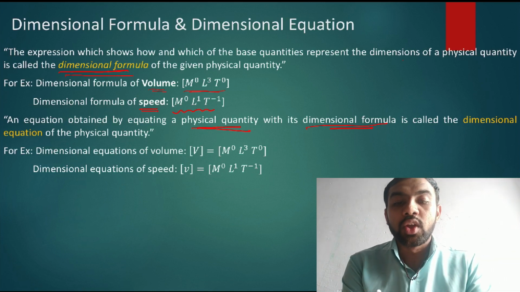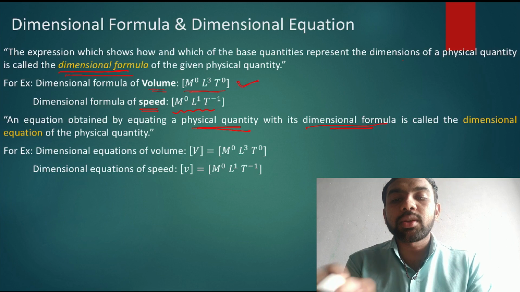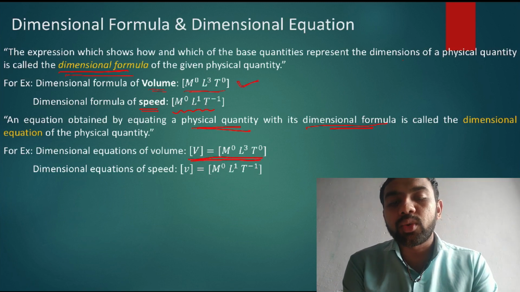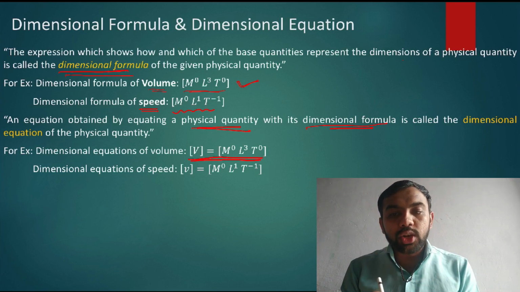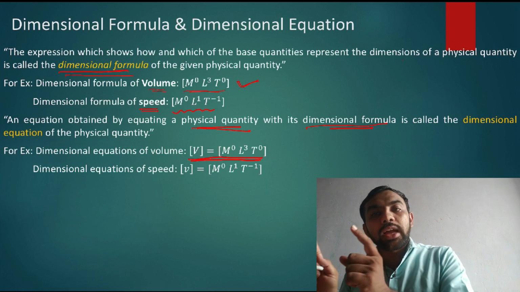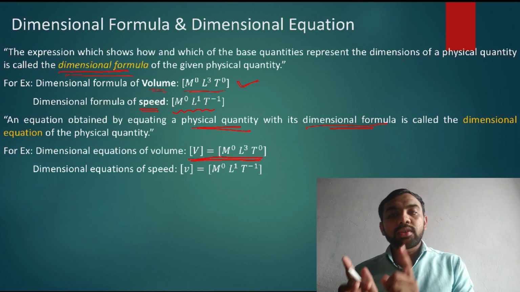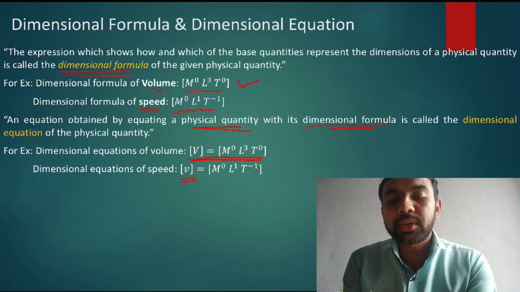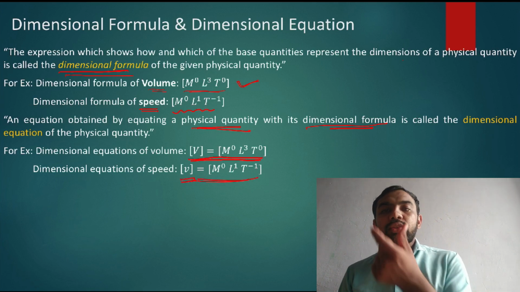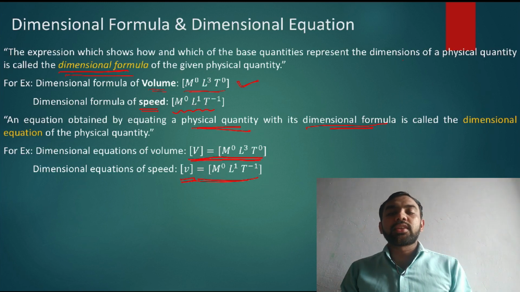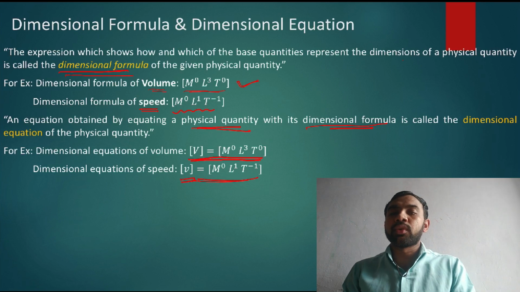For example, here we wrote only the dimensional formula, but if you write the volume and the formula both together, then any physical quantity represented with its dimensional formula is called a dimensional equation. Suppose speed is represented with its dimensional formula, then this total is called a dimensional equation. Okay, so this is the basic representation of dimensional formula and dimensional equation.